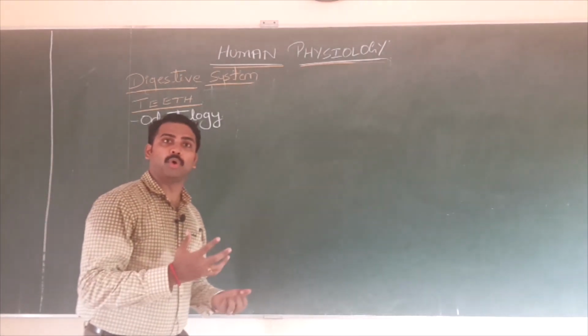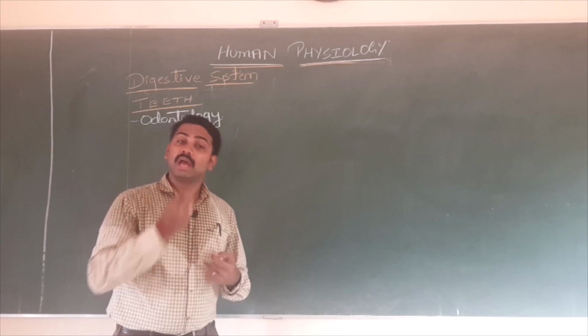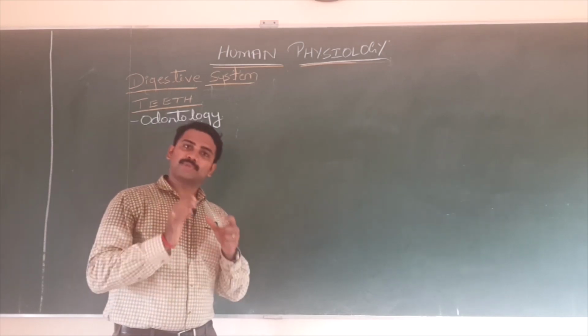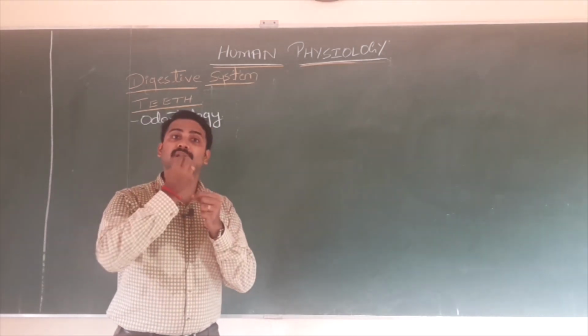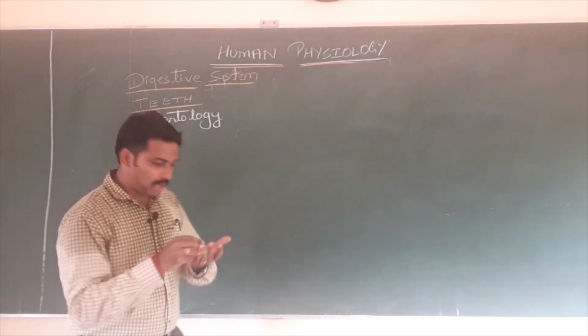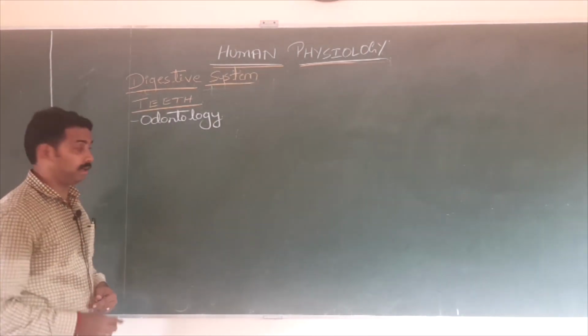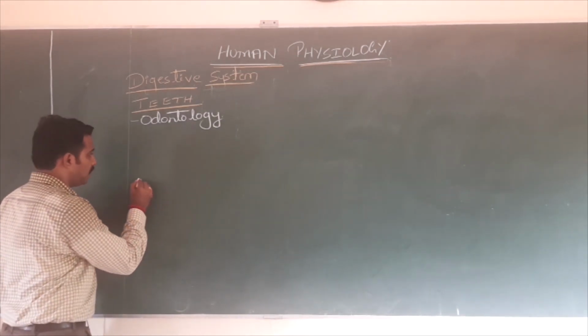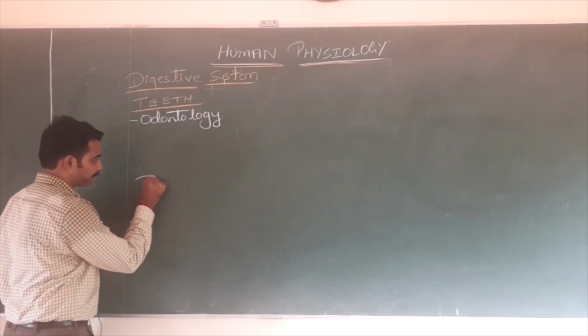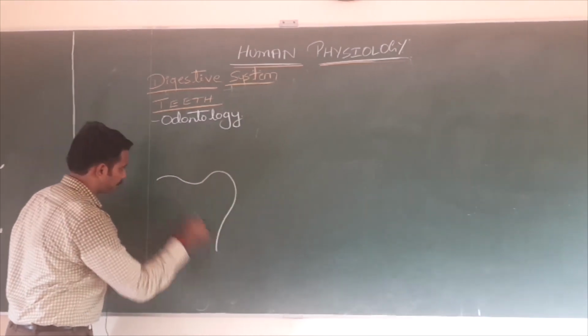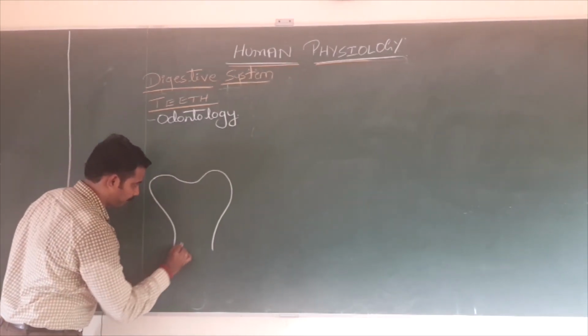Anyhow, before going to types of teeth and condition of the teeth, let us first see directly the structure of teeth, how it is. Our teeth is made of two parts.